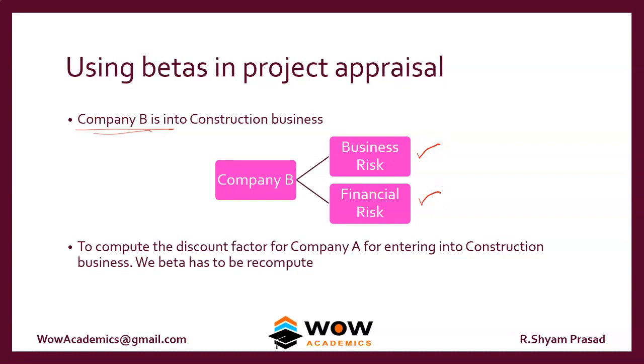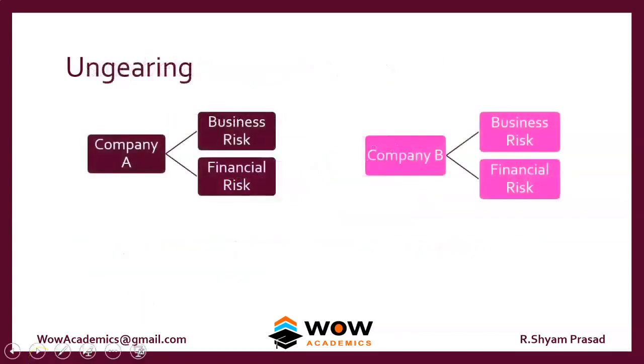Okay. To compute the discount factor for company A, the supermarket company, for entering into the construction business, we have to find the beta. We have to find the beta, but the beta has to be recomputed. Okay, we can't use the discount factor of A or company B. Why? We'll check in the next one. Why can't we use the discount factor of company A and company B also for valuing this new thing?